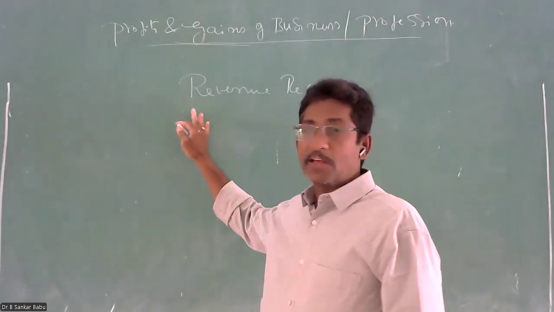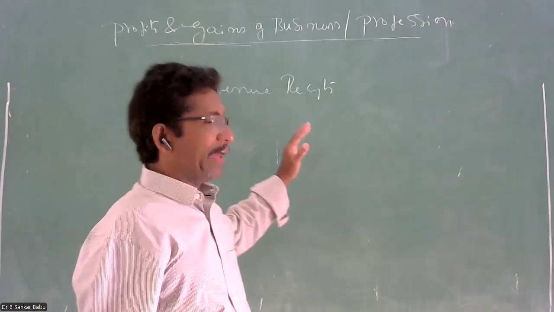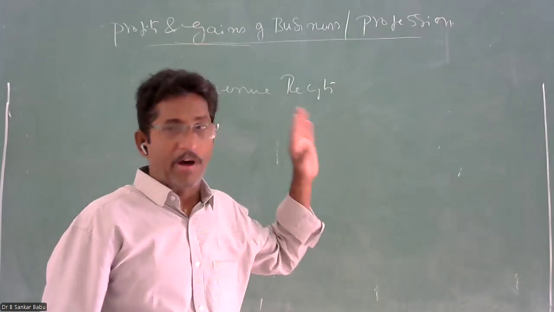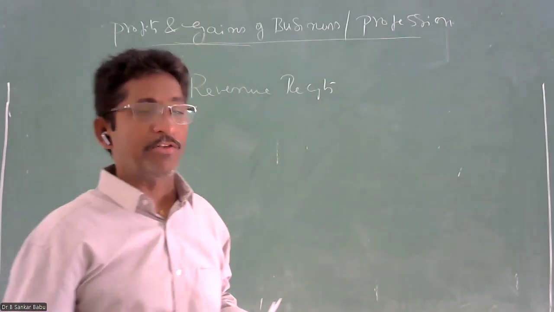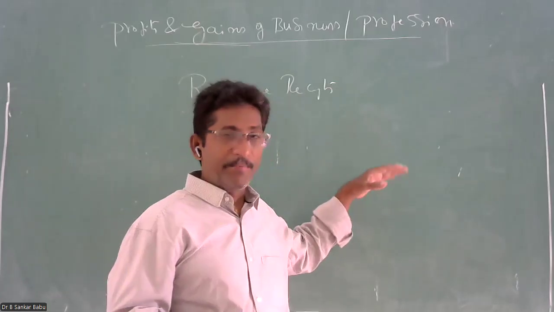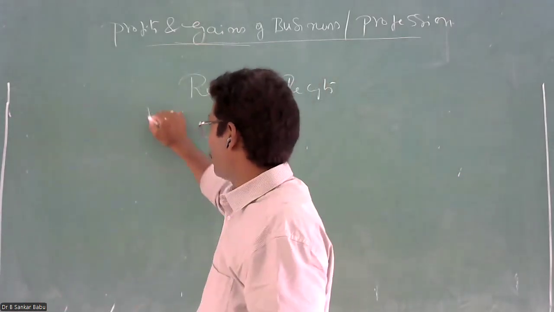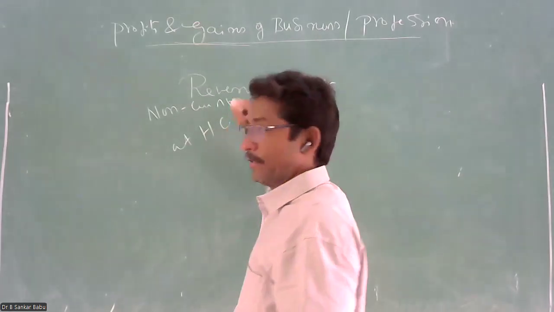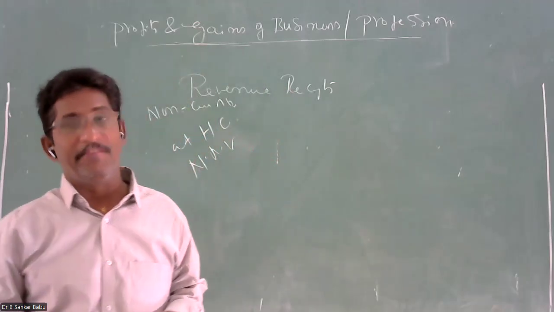That's why, as per the cost concept, every business has to enter in the statement of financial position all the capital assets at historical cost, not at NRV, net realized value. Why? Because when you do not intend to shut down the business, when your business is a going concern, and you feel that the business will be continued for some years, definitely we should record all the non-current assets at historical cost only, not at NRV. That means net realized value.